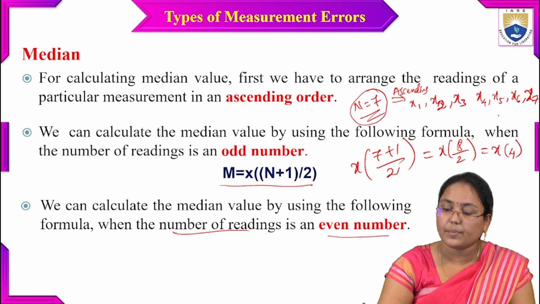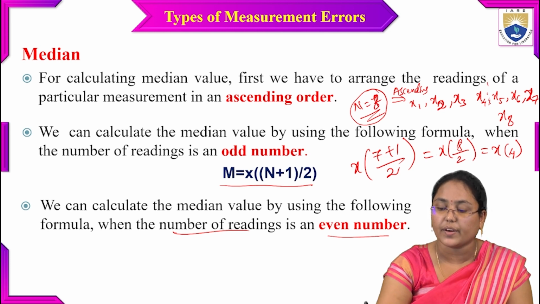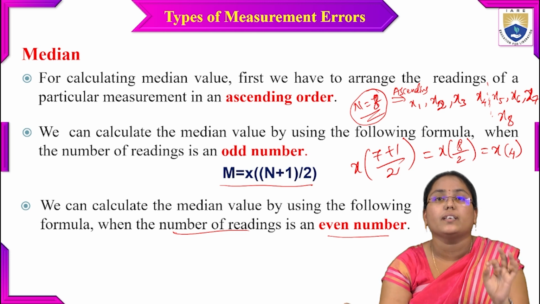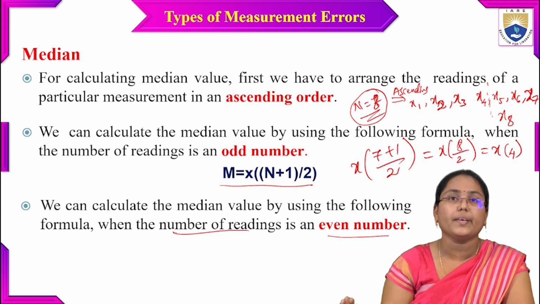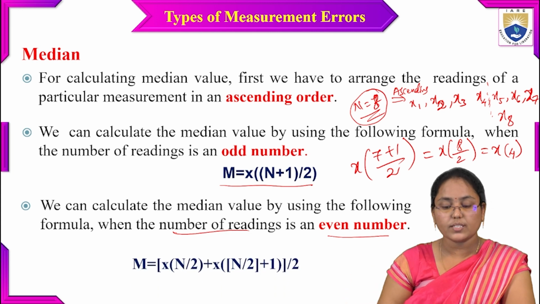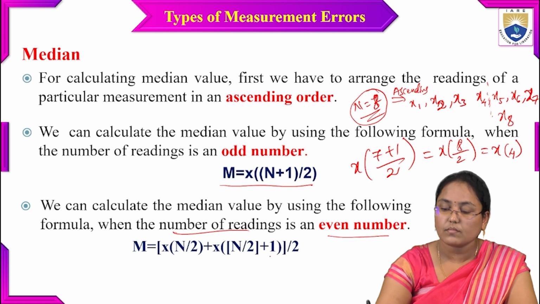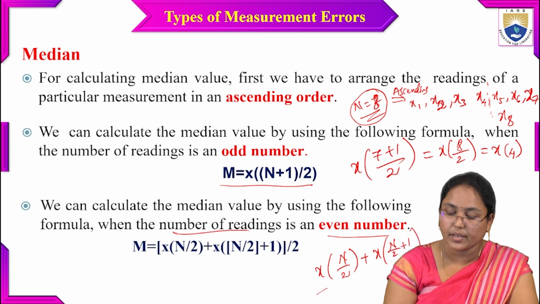At that time, instead of x7, I'll be having x8, till x8, so this is 8 readings. Now I can't take any middle value because they are equally divided: x1 to x4, 4 are there, and x5 to x8, 4 are there. Even after arranging in ascending order, we can't pick any middle value. So I can use this particular formula: x of n by 2 plus x of (n by 2 plus 1), whole divided by 2.